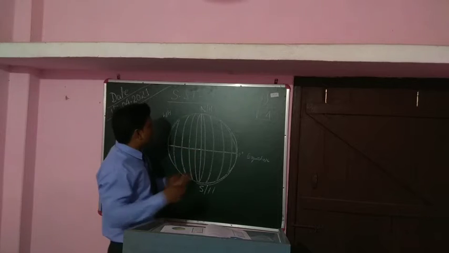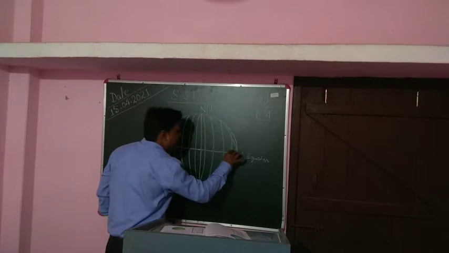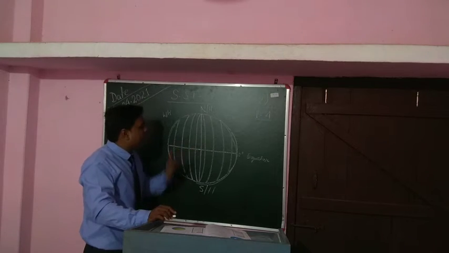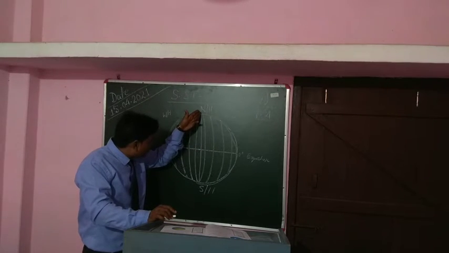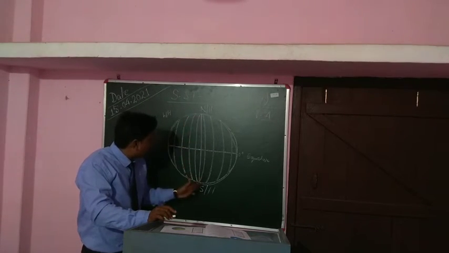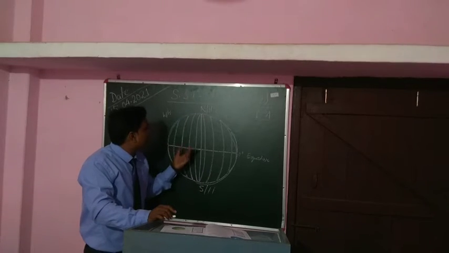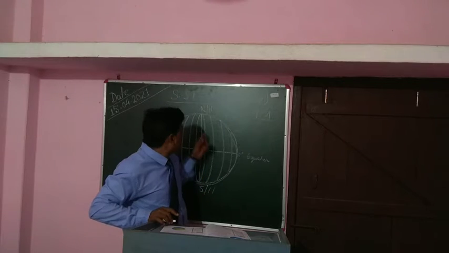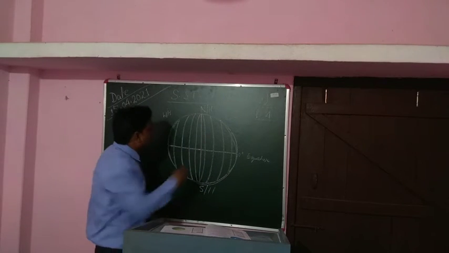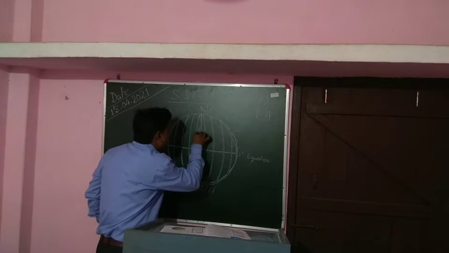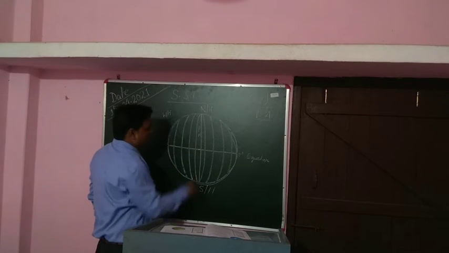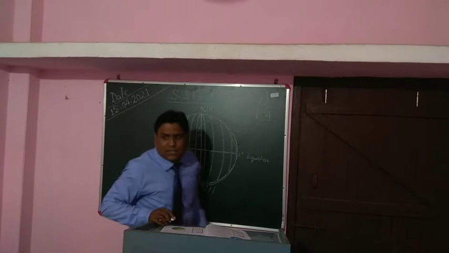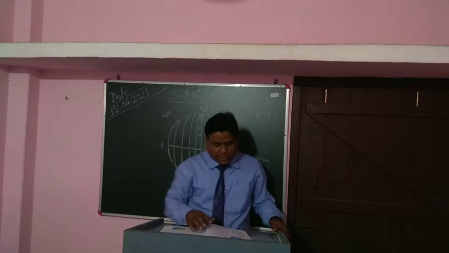So we have to keep in mind: the line which divides the earth into two equal halves is known as the equator, and the line which goes from the middle and intersects both the parts into two equal halves will be known as the prime meridian. So this line is the prime meridian. You have to keep that in mind. This is the prime meridian, and this is the equator. Got my point? I hope you understood it.